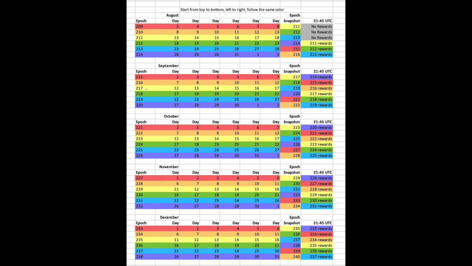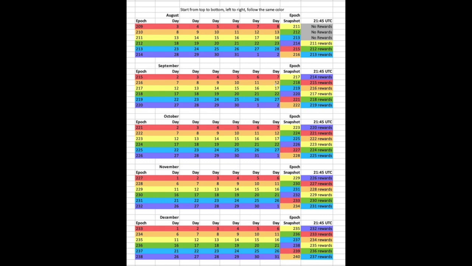As far as the epoch snapshot for when that delegation would have taken effect, let's say you were to have delegated maybe on August 28th. We can see here August 28th, the epoch snapshot for Epoch 215, which is the current epoch, will have taken effect. So you're looking at about 1, 2, 3 epochs, and then you'll be paid out at the end of that third epoch. See right here, so rewards for Epoch 215 will be paid out on September 12th. So it's quite a bit to take in.